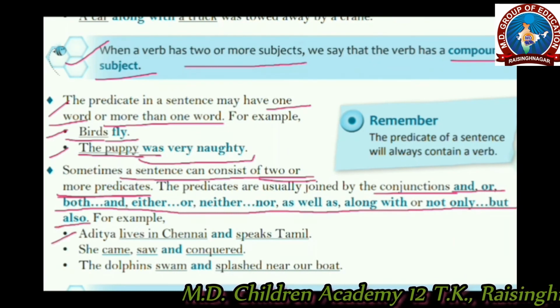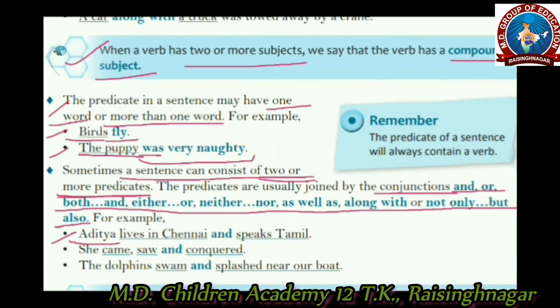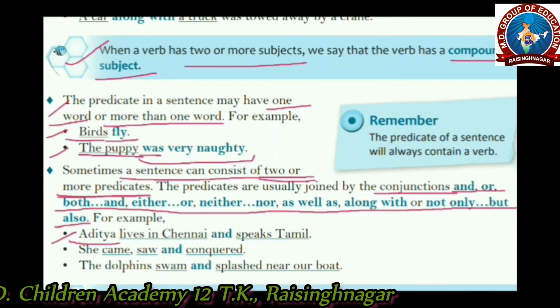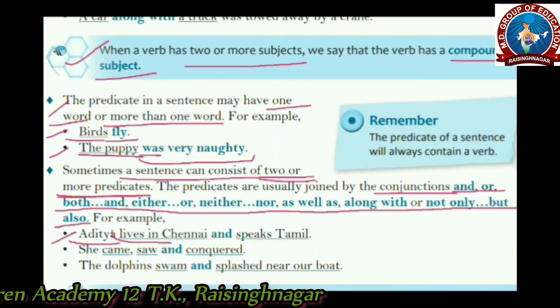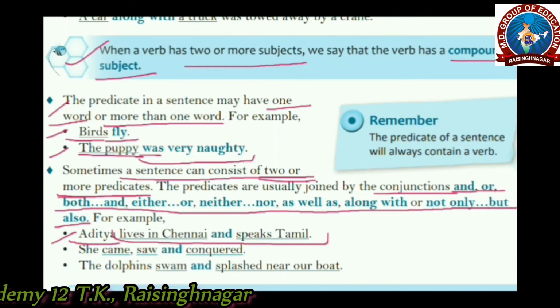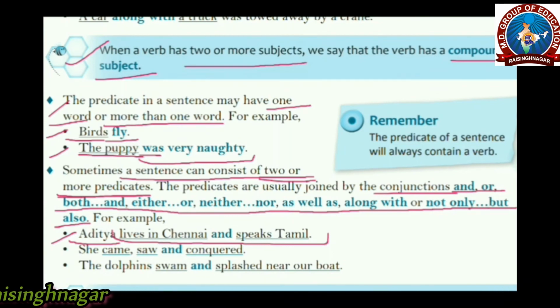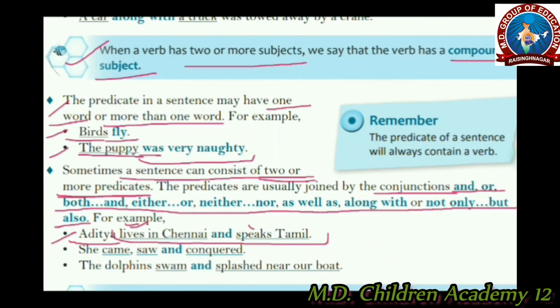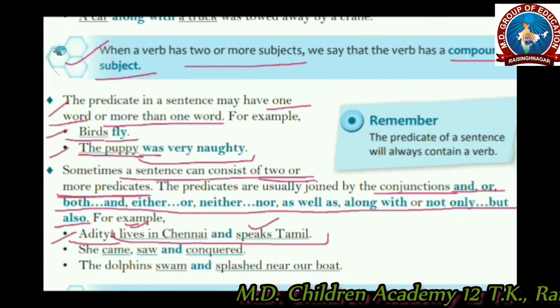For example, Aditya is a single and simple subject, and the rest of the part is the predicate. Now note down that there must be two verbs. That's why it becomes a compound predicate. Aditya lives in Chennai and speaks Tamil. The first verb is lives. Another verb is speaks.